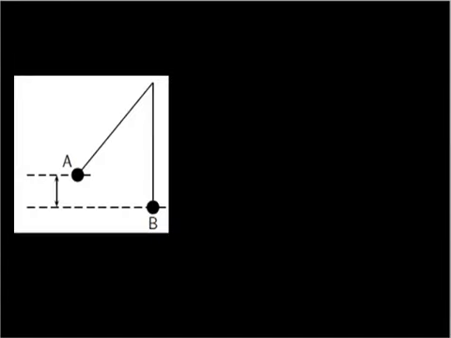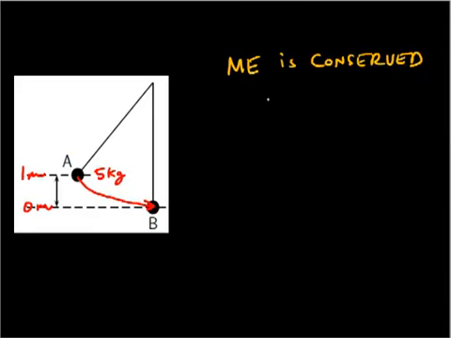Take a look at another situation. This is kind of like the bowling ball demonstration I did in class. If we take the height to be 0 meters at this point, let's make this 1 meter and give this ball 5 kilograms of mass. Can we, as the ball swings down, determine the kinetic energy at the bottom? Well, we're going to do that using the same conservation law, and we'll assume no friction, no heat loss, which means mechanical energy is conserved, which means mechanical energy is a constant.